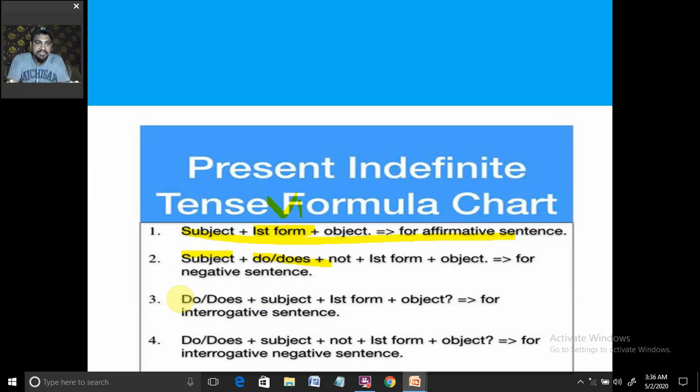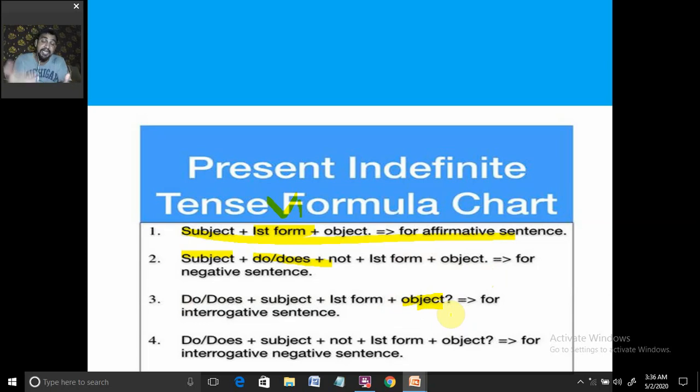Remember that, whether it is a negative sentence, interrogative, or negative interrogative, when we are using do or does, the relation between the two things, the subject and do or does, is very important. We need to see that. In that case, we need not put s or es with the main verb, the verb's first form. Then we write the object, whatever is given. Okay, then a question mark.